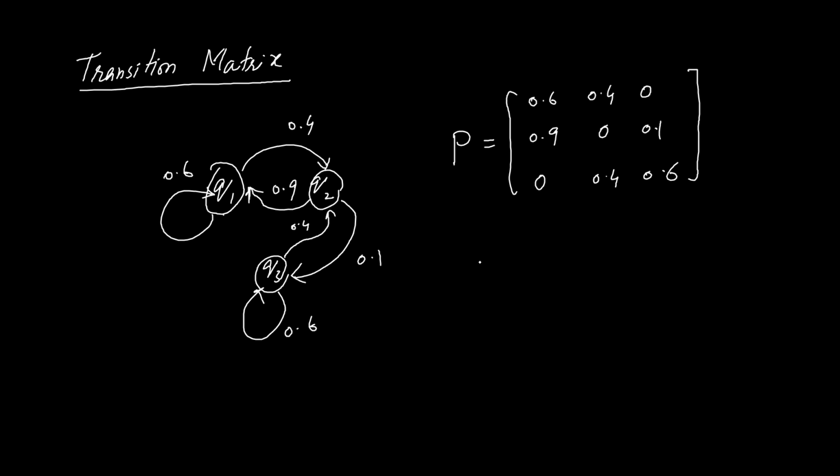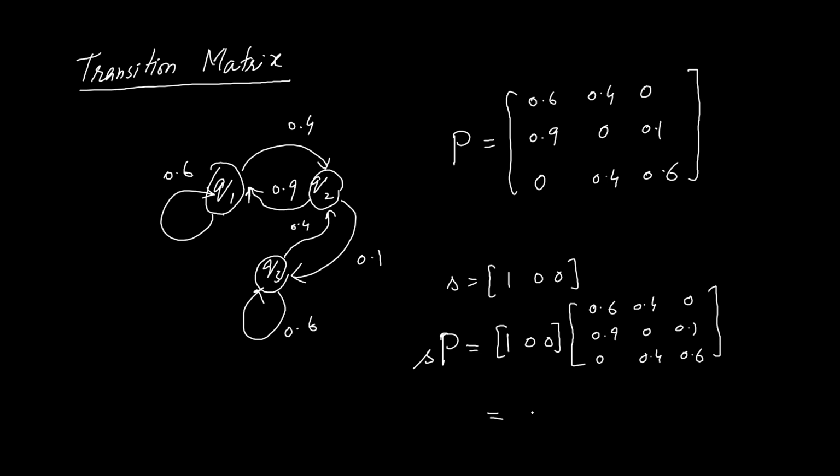Now suppose the current state of the Markov chain is state Q1. What will be the next state if the Markov chain makes a transition? From the transition diagram, we see that the next state will be either Q2 or again Q1. There is 0.4 probability that the next state will be Q2 and 0.6 probability that the next state will be Q1. Let us multiply this state with the transition matrix P.